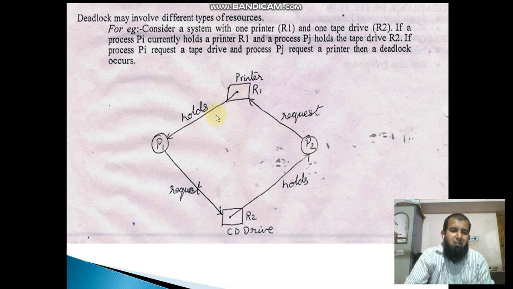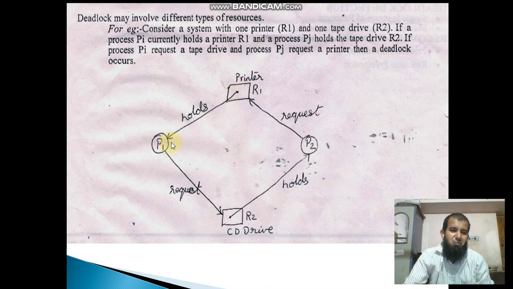And P2 is holding the CD drive. At the same time P1 requests the CD drive. P1 holds the printer, and at the same time P1 requests the CD drive. Similarly, P2 holds the CD drive and requests the printer. And here P1 is not releasing the printer and P2 is not releasing the CD drive. So P1 is waiting for the CD drive, P2 is waiting for the printer.